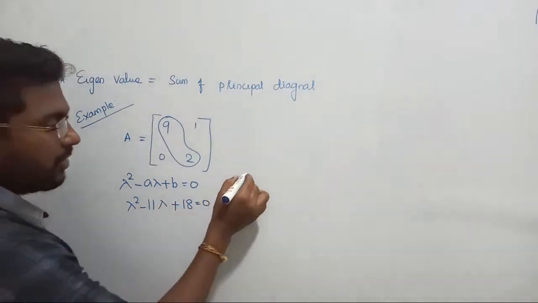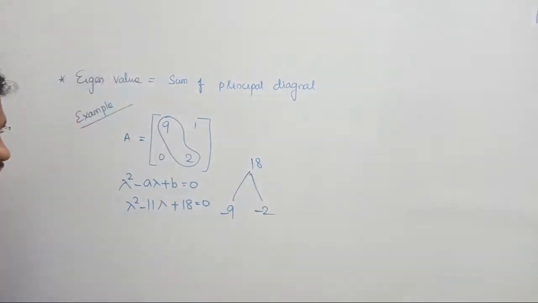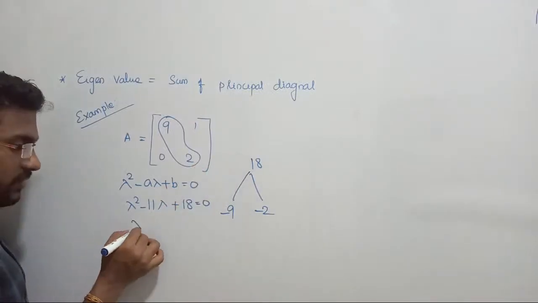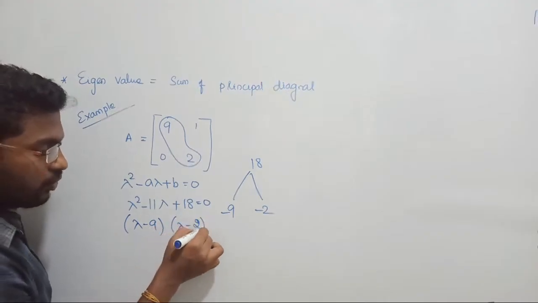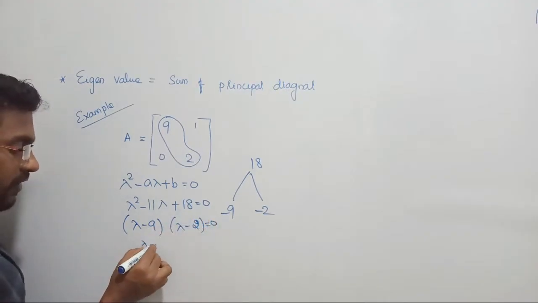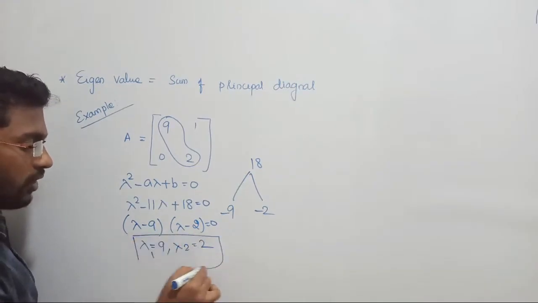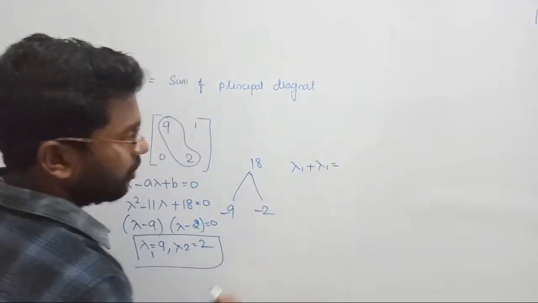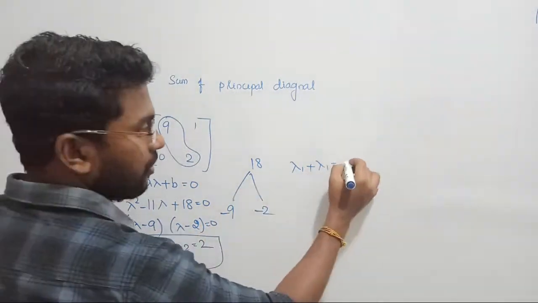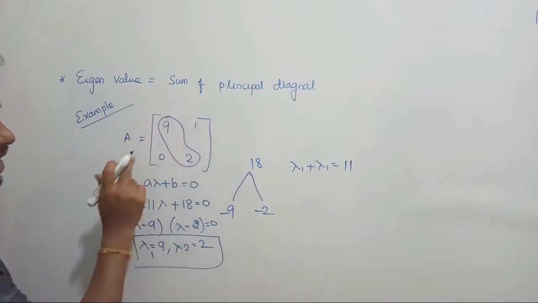Now can you break them directly? Of course we can break. 9 times 2 will be 18, and minus 2 minus 9 gives minus 11, such that this can be written as lambda minus 9, lambda minus 2. So the eigenvalues are lambda 1 equal to 9, lambda 2 equal to 2. If I add these two, lambda 1 plus lambda 2 is equal to 9 plus 2, which is 11. Add the principal diagonal values, 9 plus 2, I am getting the same value.